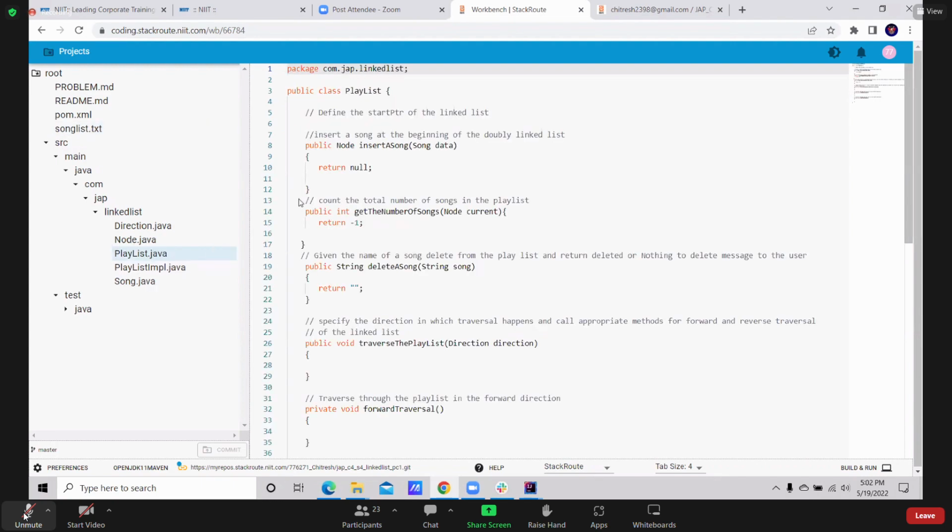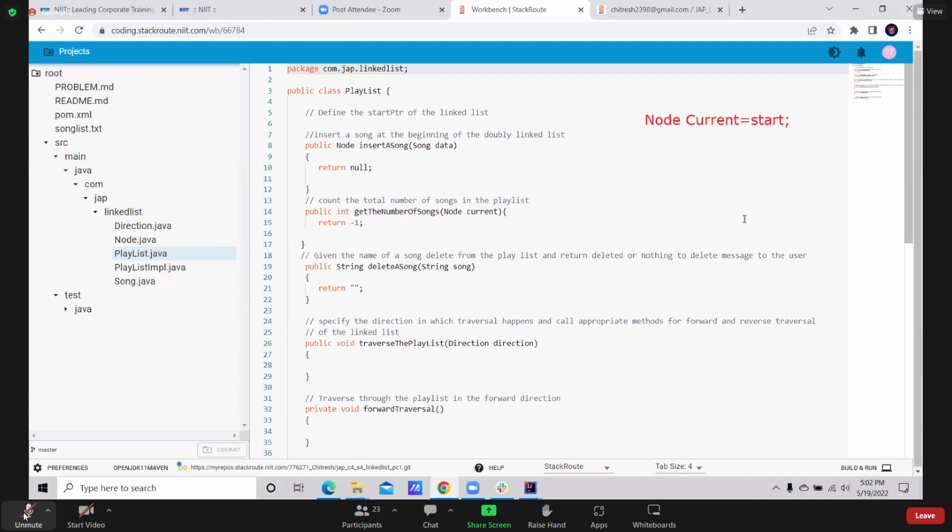Guys, please pay attention. What is step 1? In order to count how many records I have, we need to initialize a start first. Very good. I always need to start from the start. In order to not disturb my start node, I'm taking start and assigning it to current.